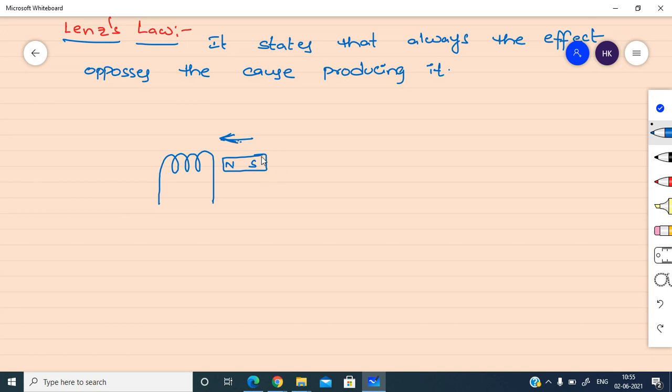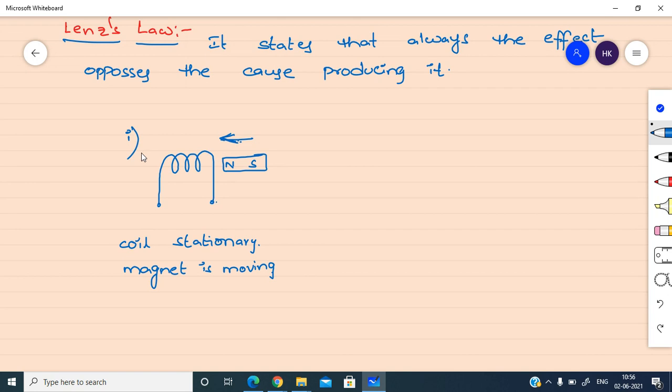The magnet is not stationary, the magnet is moving, but the coil is stationary. In this case, the coil is stationary and the magnet is moving. So will EMF be induced in this coil or not?